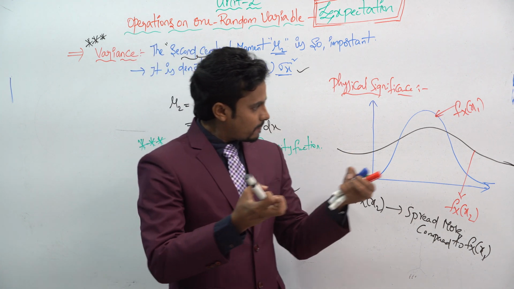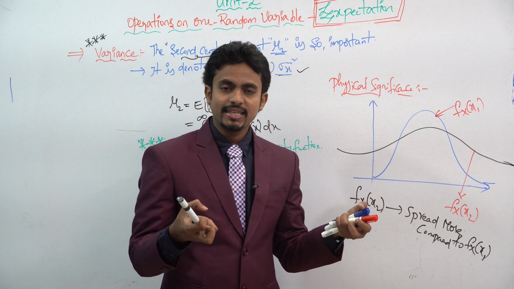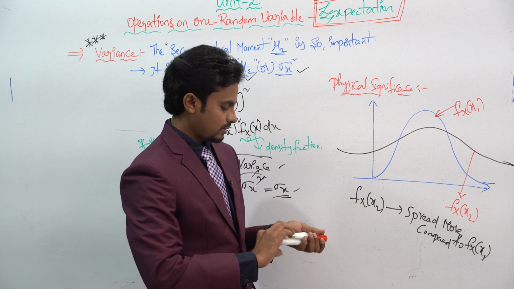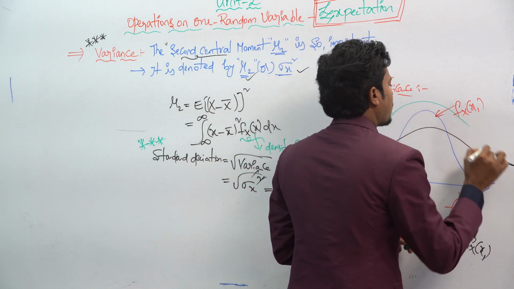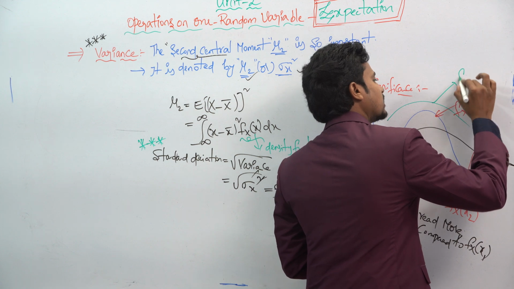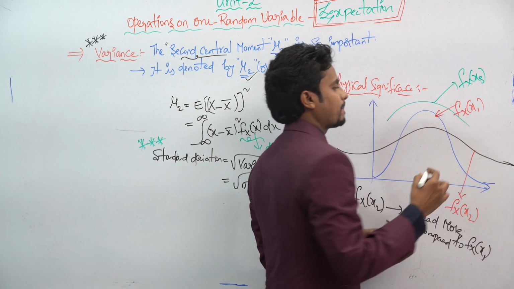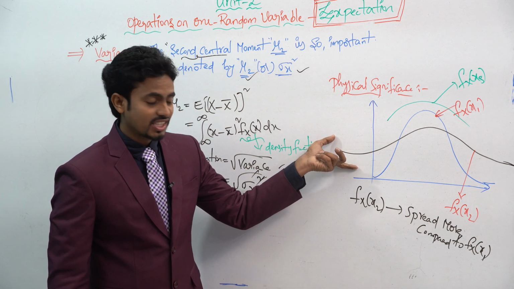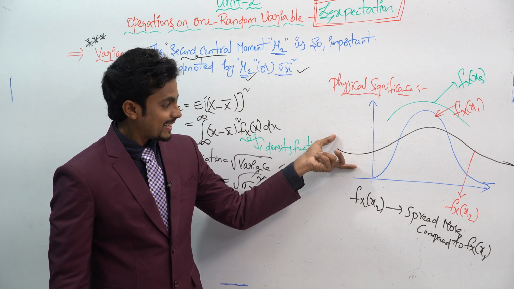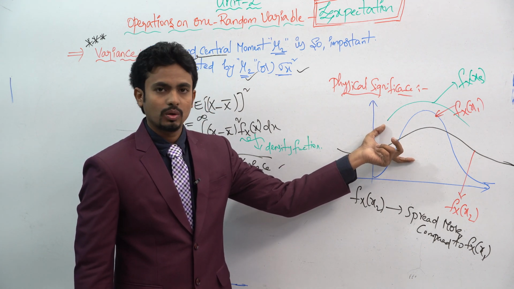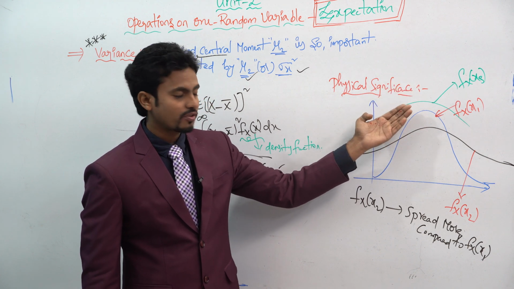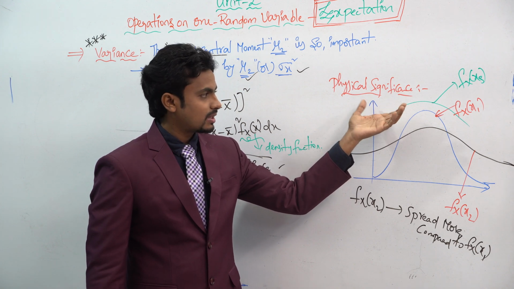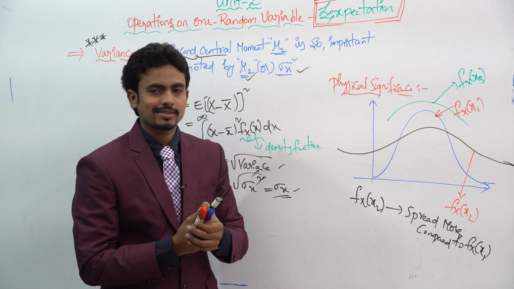Whenever the spread is more, we represent it with the standard deviation. For example, if you take another plot like this, represented as f_X(x3), the spread of f_X(x2) is more compared to f_X(x3). In the last case, f_X(x3), the spread is somewhat less, or congested.